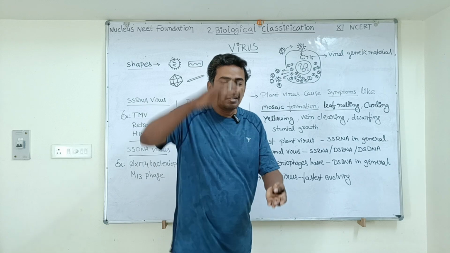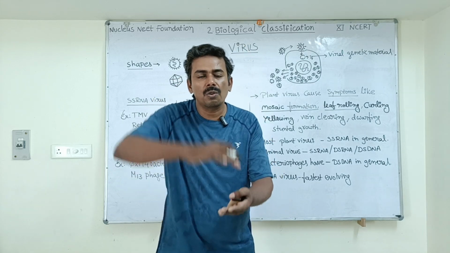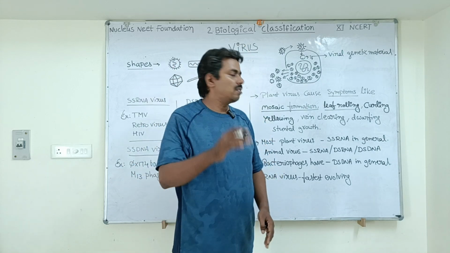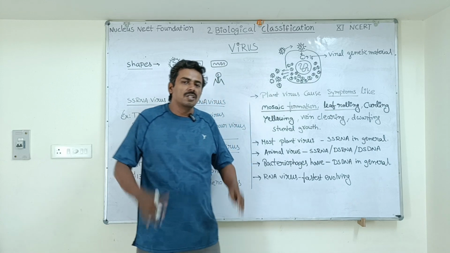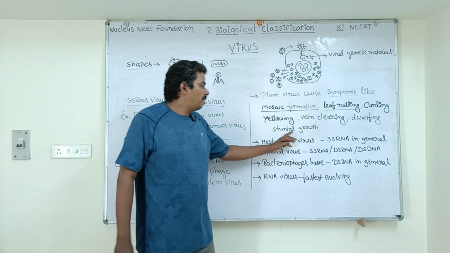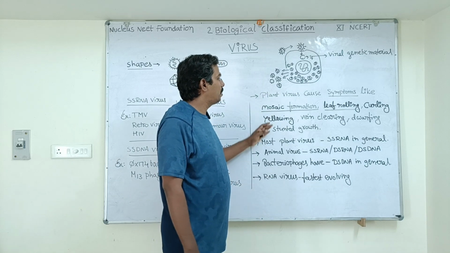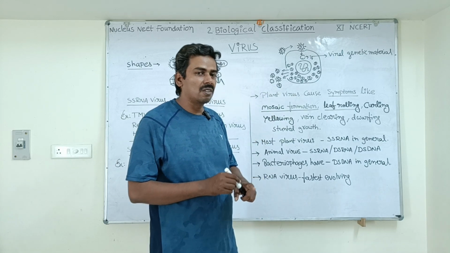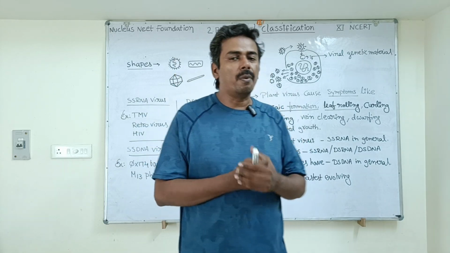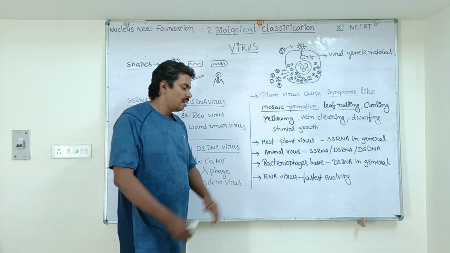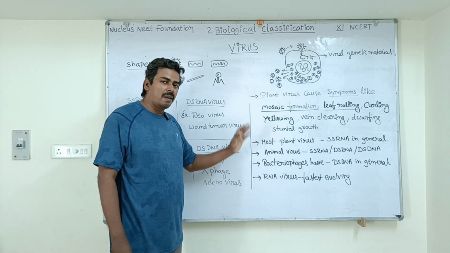Dwarfing. The plant becomes short. It cannot grow to its normal size. That is called dwarfing, short height. Stunted growth, reduced growth in the plant. These are all the symptoms of plant viral disease. Very important, students. Next, these 4 points are very important.